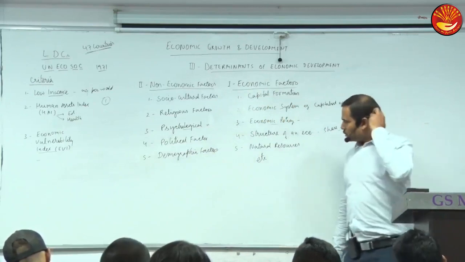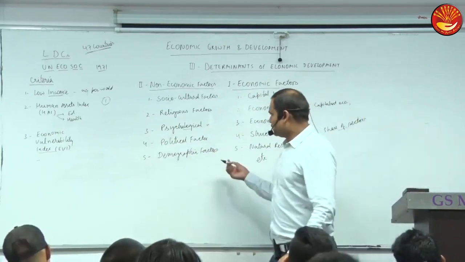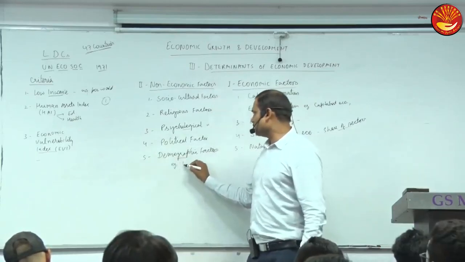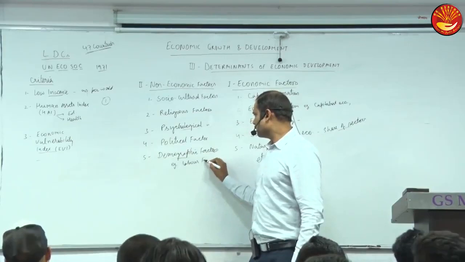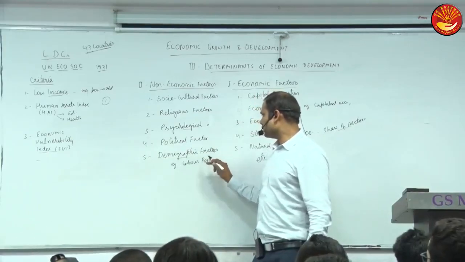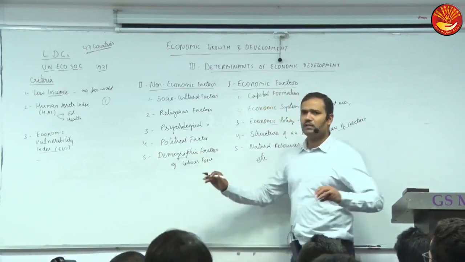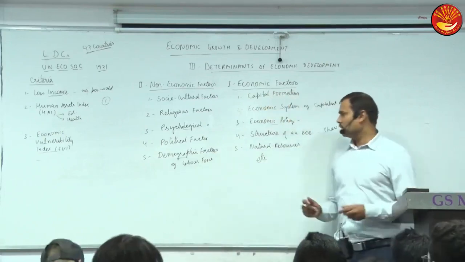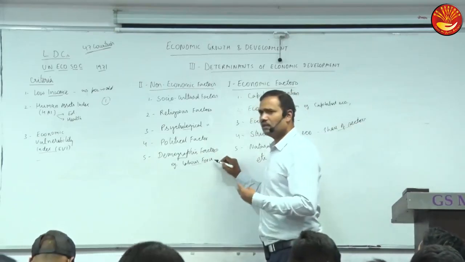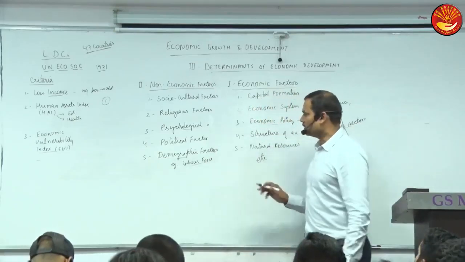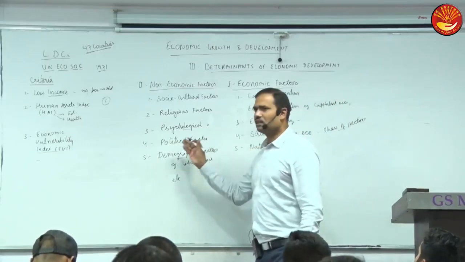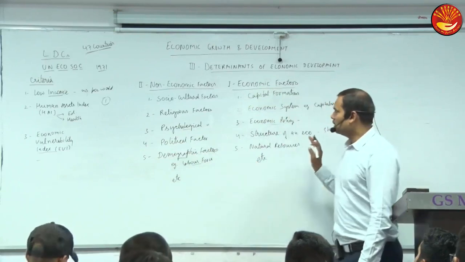Other is demographic factors. Demography is related to the characteristics of population. An example of a demographic factor is labor force. Labor force is a part of demography: how many people are in the working age group, how many are actually working, and what is their status of education, health, etc. So demographic factors, especially labor force, also affect development. Even natural factors, environmental factors, a lot of factors affect development.